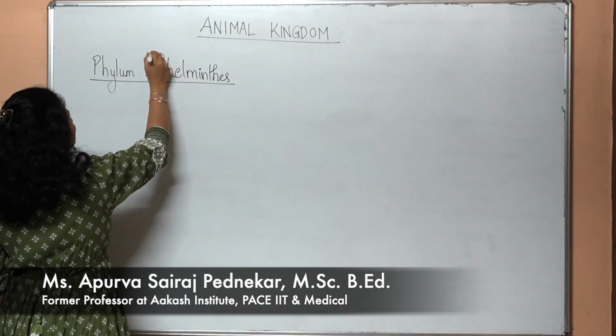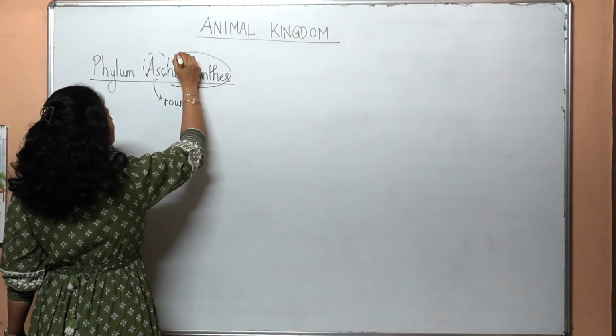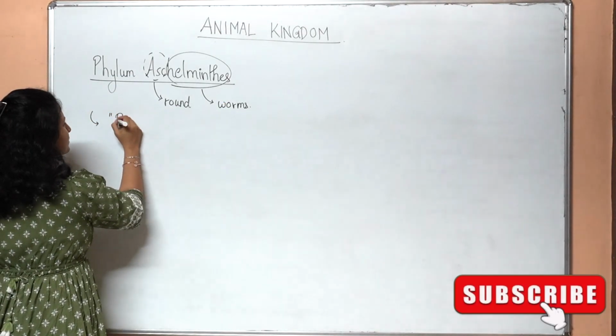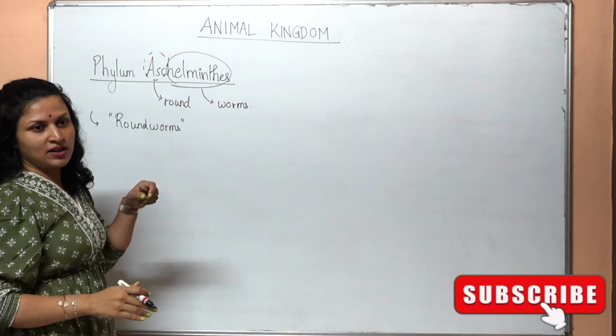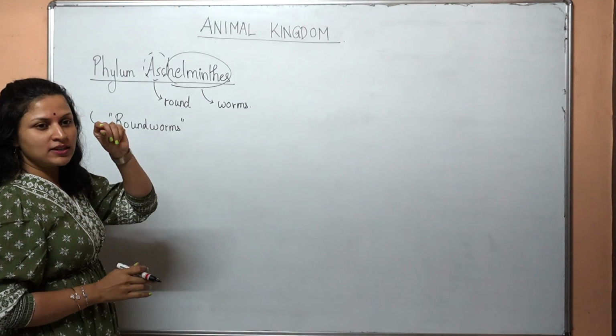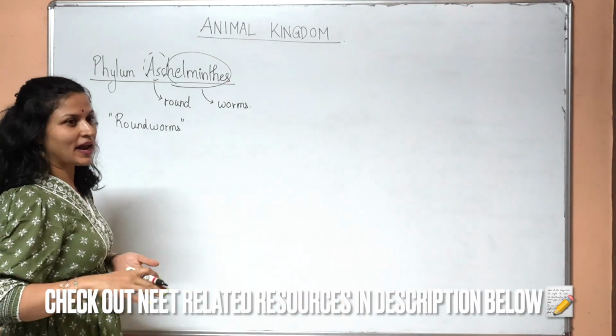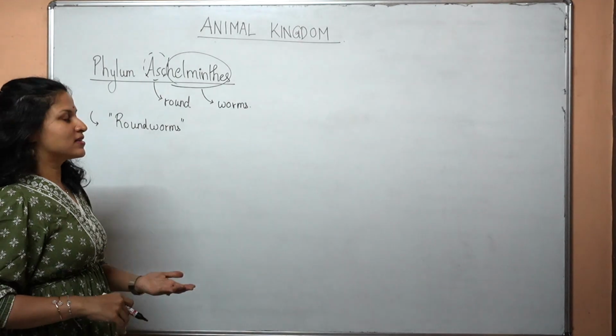Hello students, we are starting with a new phylum, that is Phylum Aschelminthes. Asch means round, helminths means worms. This is the phylum of roundworms, which are round in cross section, like a noodle. In cross section, if you cut it, it will be round, isn't it? The phylum before this were flatworms, platyhelminths. So these are the Aschelminthes.